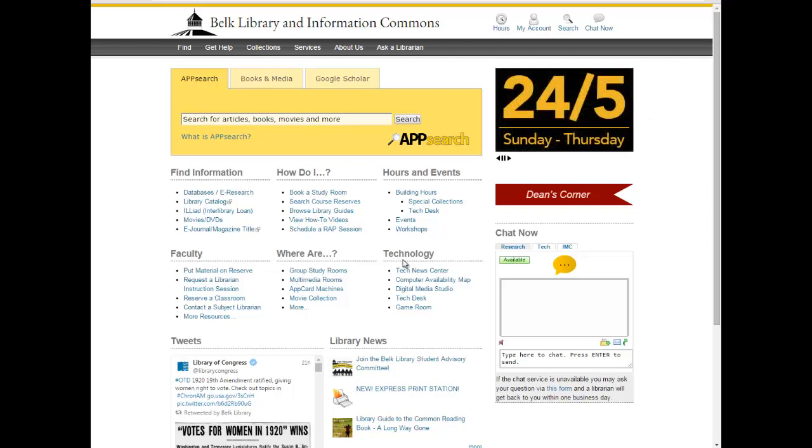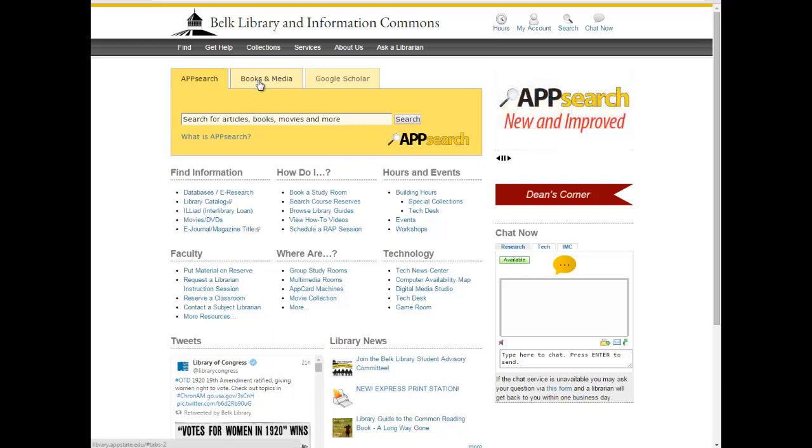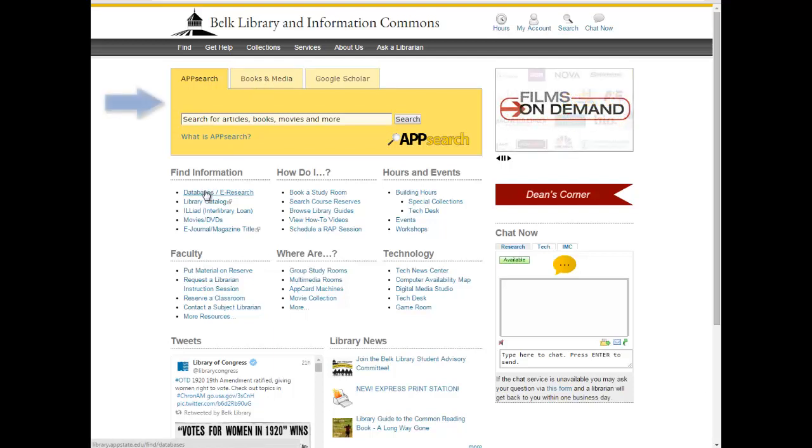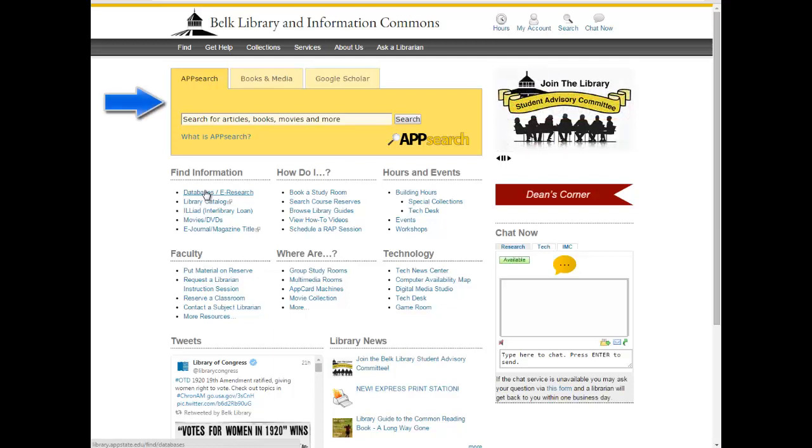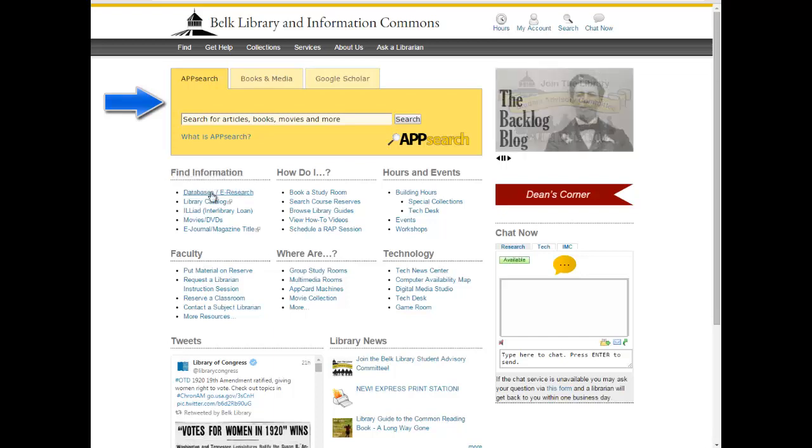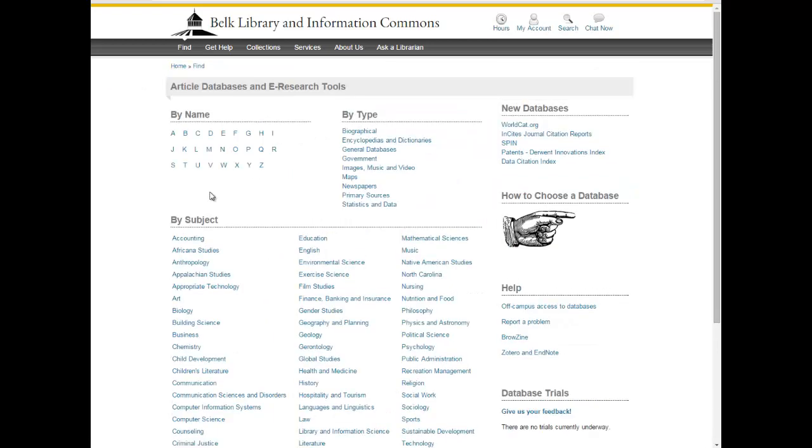So we go back to the library homepage, and in our last segment we looked at books and how to find them and a little bit about citing them and so forth. Today I want to show you the databases and some databases useful for your therapy course in general. And we'll go ahead and click underneath Find Information. We're going to click on Databases.